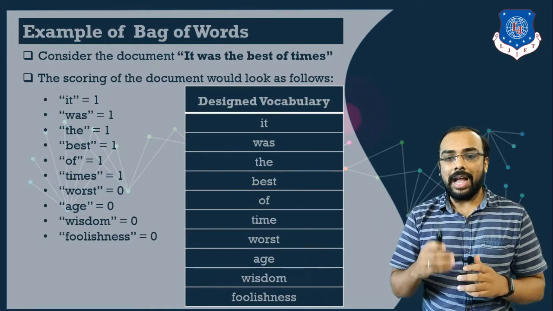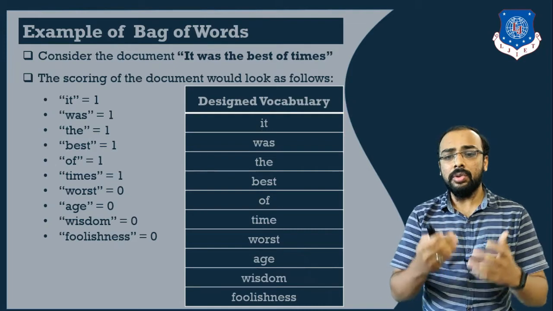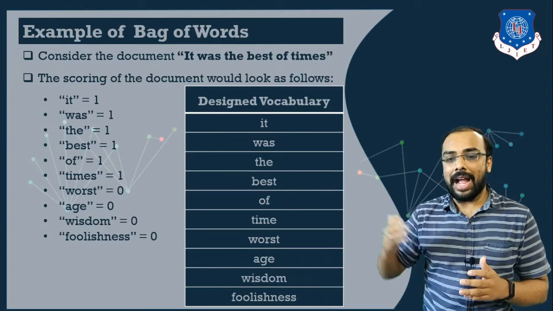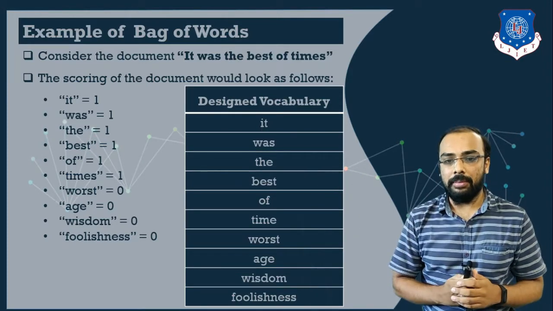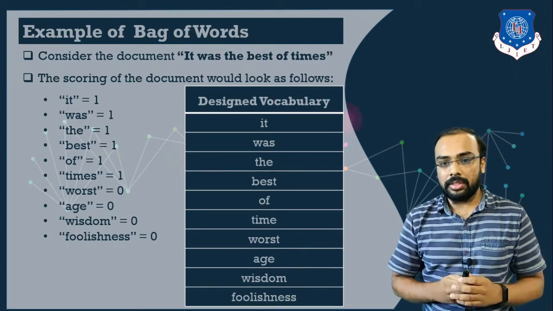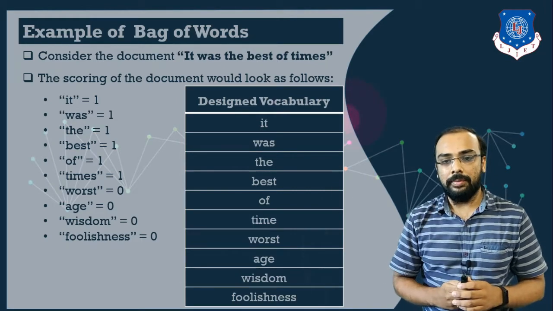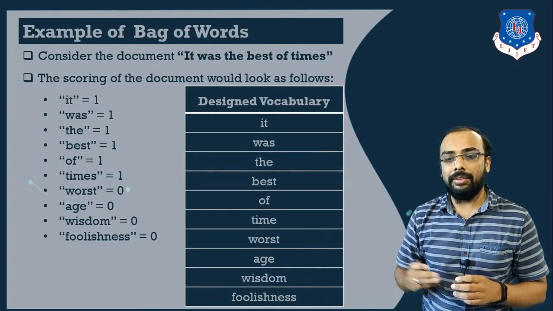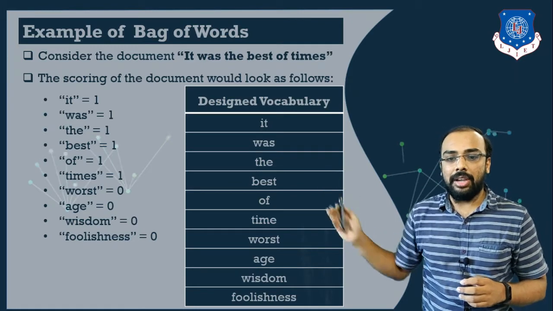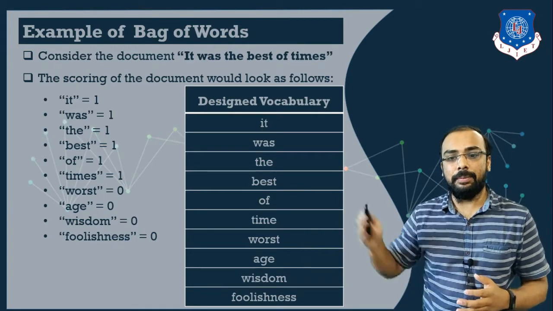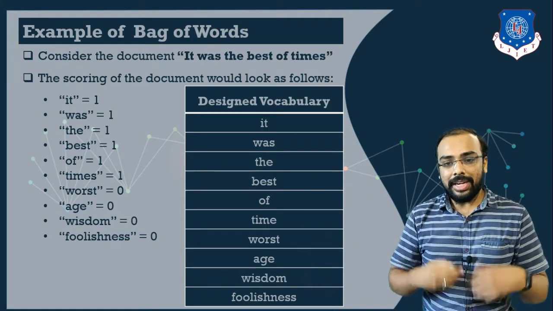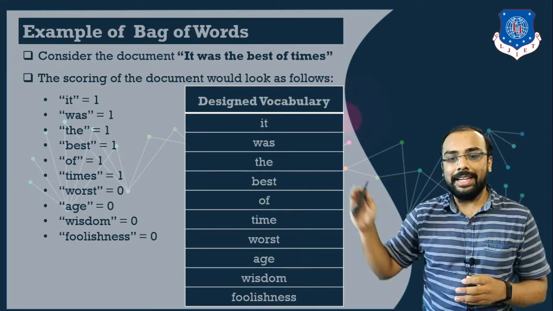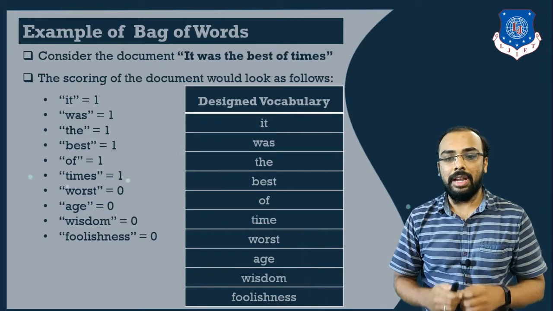Now what do I need to do? I need to create this vector. So how will I do it? I will check each and every word that is present in my document and compare it with my designed vocabulary. We will ignore the case as well as the punctuation marks. Now the first word you can see in your document is it. We will check whether this it is present in my designed vocabulary. If it is present, then we will assign it a value 1. We can see here that it is already present, so we will assign it the value 1.